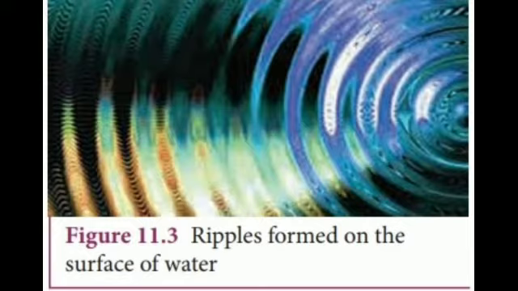This is because some of the kinetic energy of the stone is transmitted to the water molecules on the surface. On the water surface, the water moves up and down when the disturbance passes. This shows that the water molecules only undergo vibratory motion about their mean position.